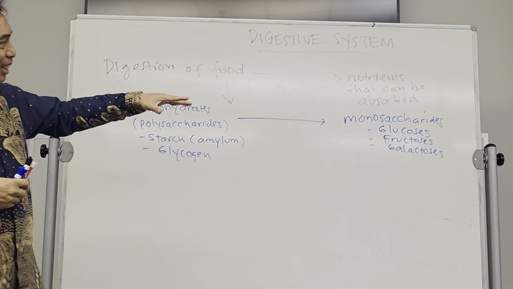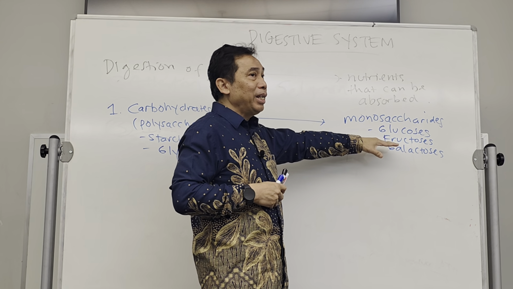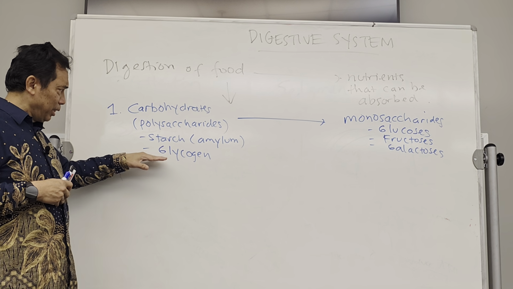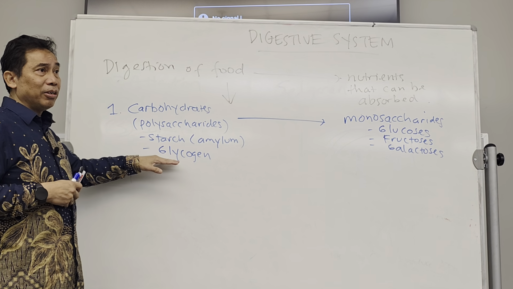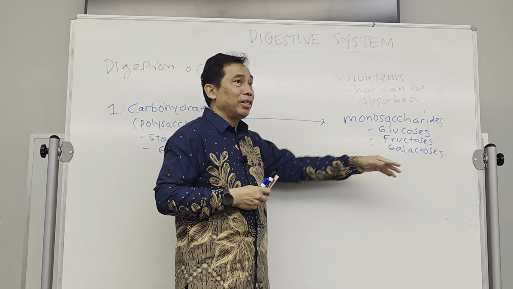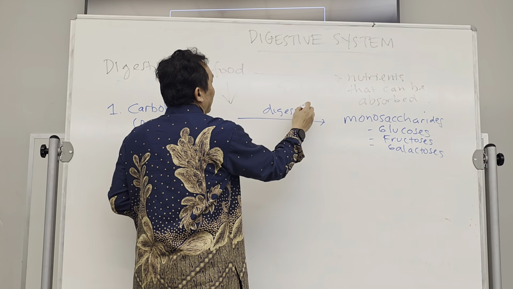So these are the forms of molecules that can be absorbed. It means that the big molecules that you eat, the complex molecules, the starch and the glycogen, must be digested into this form in order to be absorbed. So it has to be digested here.